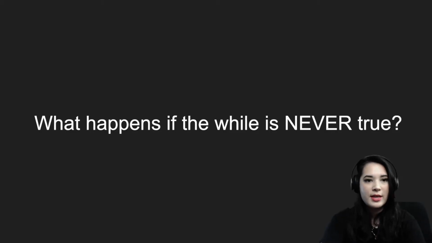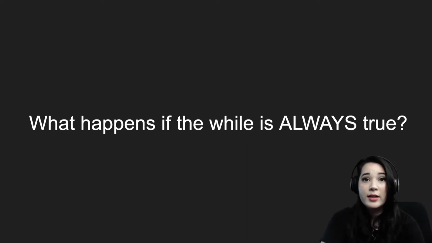Now, you might be asking, what if the condition the while loop is checking is never true? We keep saying that it'll check over and over until it's false, but what if it's false to begin with? Well, just like an if statement, then the while loop will never run. Now, you might be asking, what happens if the while is always true? What if it could never ever be false? Remember, our while loop will keep checking until the condition is false, and if it's not possible for that condition to be false, then the while loop will keep checking forever and ever. Let's go to Atom and see some examples of both of these things.